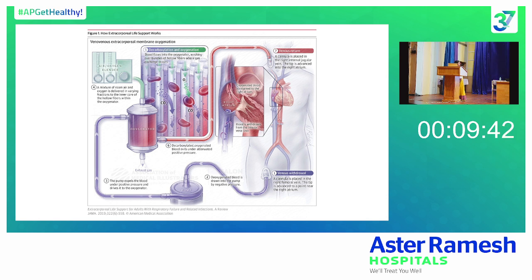So in this VV ECMO, the right side of the heart will receive the oxygenated blood. Usually we have deoxygenated blood on the right side of the heart, but in VV ECMO, as the lungs are not working properly, our right side of the heart will receive the oxygenated blood, and that blood will go to the lungs. Through the lungs, it will enter the left side of the heart, and then it goes to the tissues. That is why for VV ECMO, we need a normally functioning heart before initiating.